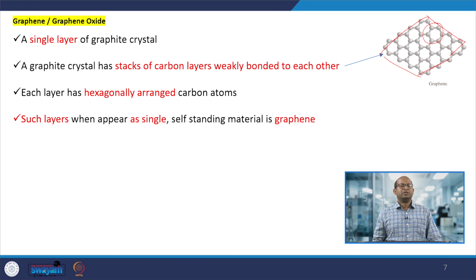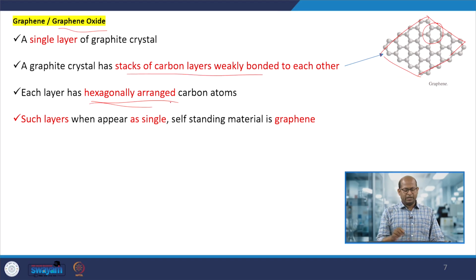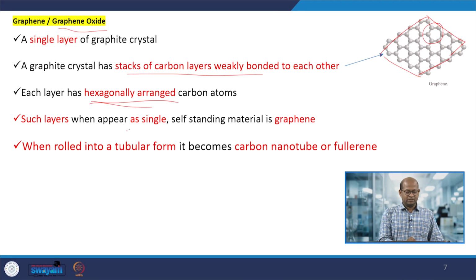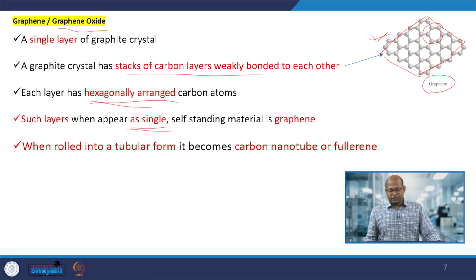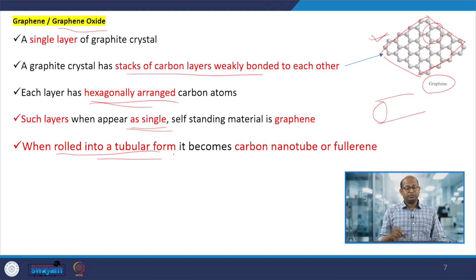When it is oxidized by chemicals, it can be converted into graphene oxide, and that can again be reduced into reduced graphene oxide. If it is a single layer, it is called graphene; if it is multiple layers, we call it graphite. And when graphene is rolled into a tubular form, we call it carbon nanotubes.